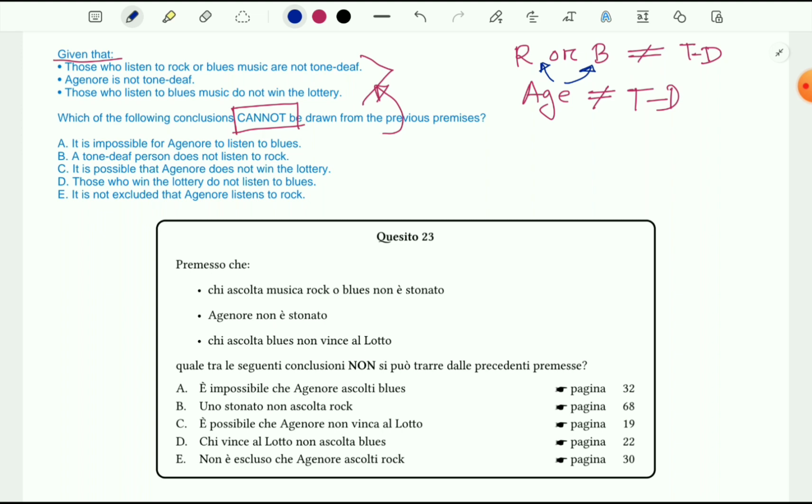The third statement is: those who listen to blues music do not win the lottery. So this is completely different from the previous one, but there are links. Here is blues music, which links to the first statement. So we can say that those who listen to blues music do not win the lottery.